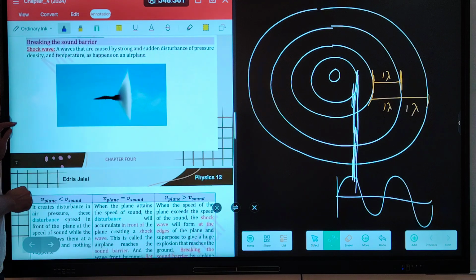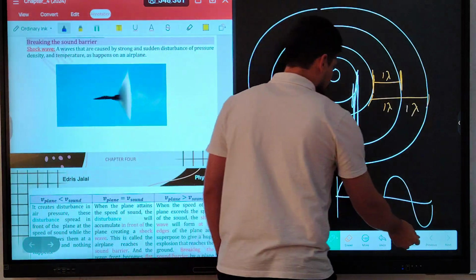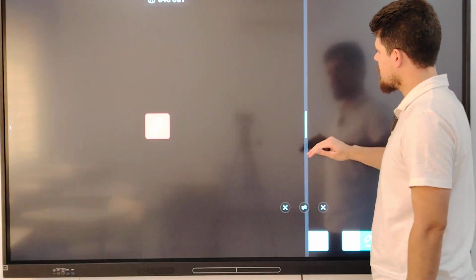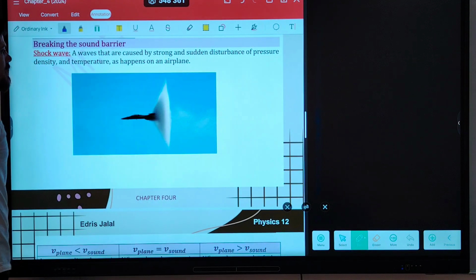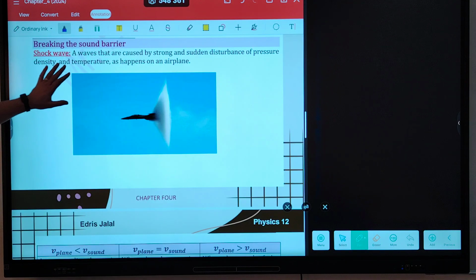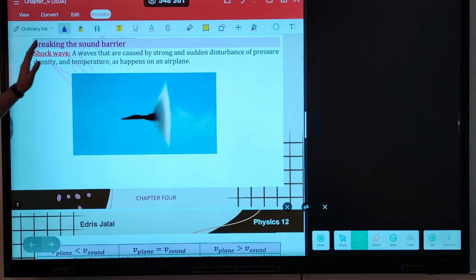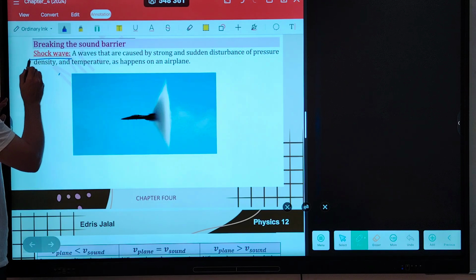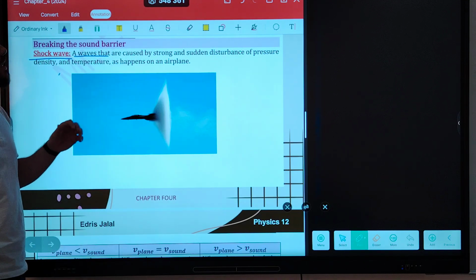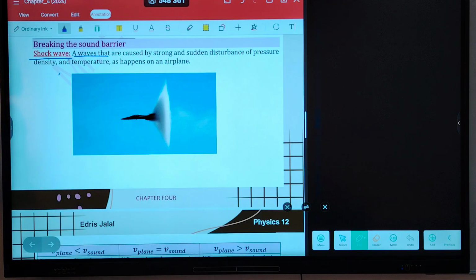Now we have another topic in this section. Breaking the sound barrier. It's very important and it has been brought up in the exam many times. This is very important. Pay close attention, please. What is a shock wave? Waves that are caused by strong and sudden disturbance of pressure, density and temperature, as happens on an airplane. The shock waves happen with what? With the airplane.